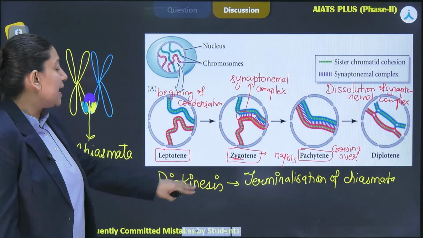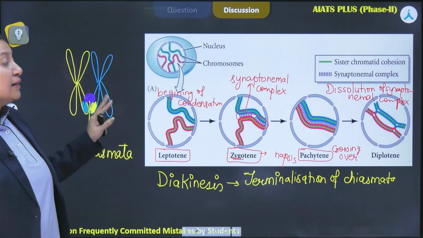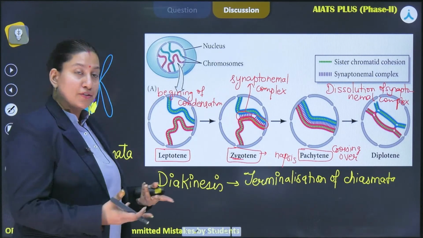So this is what happens during diakinesis, but till now the nuclear membrane disintegration is still occurring.